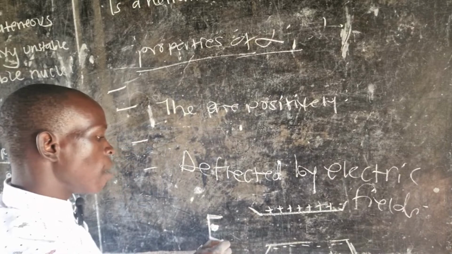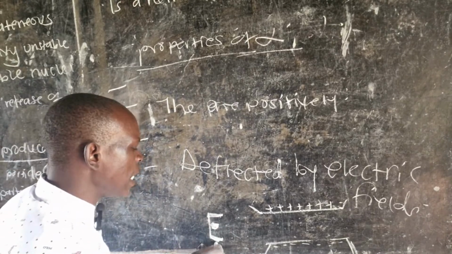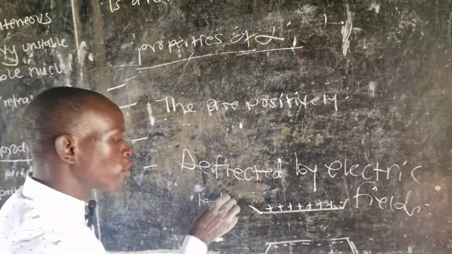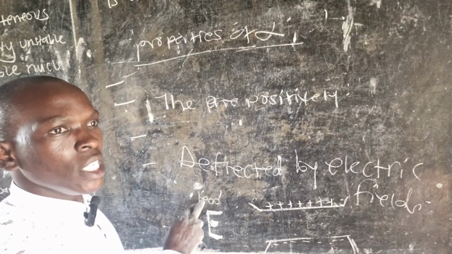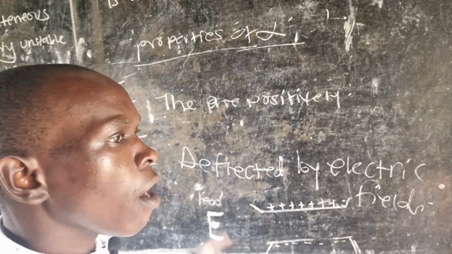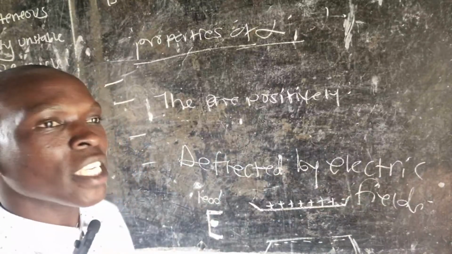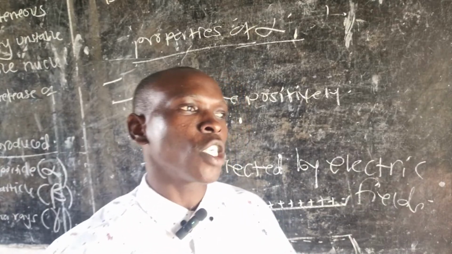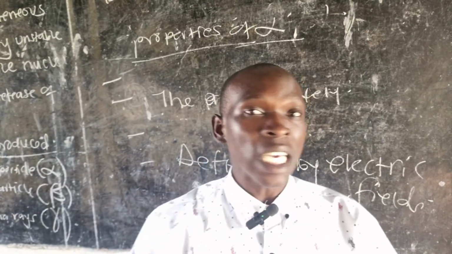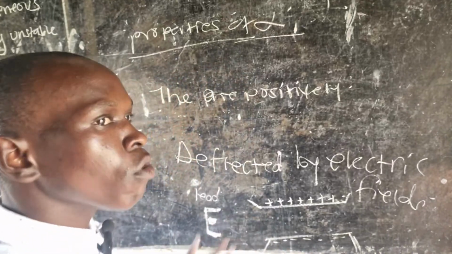So this is maybe a lead gown, or a lead tin, lead metal here. Why do we use lead and not any other metal? Because lead absorbs all these radiations. Lead does not allow them through. So when you go to the hospital, you see medics putting on those lead gowns, not any cloth. They put on those lead gowns because lead absorbs all these radiations.